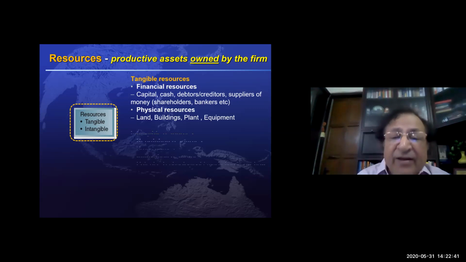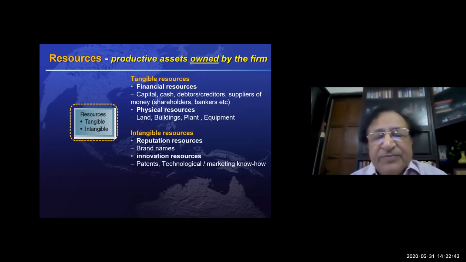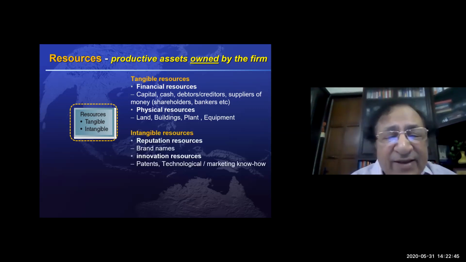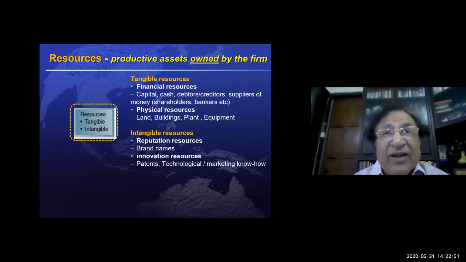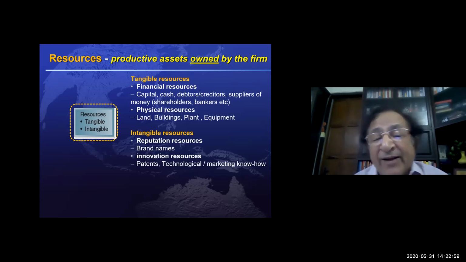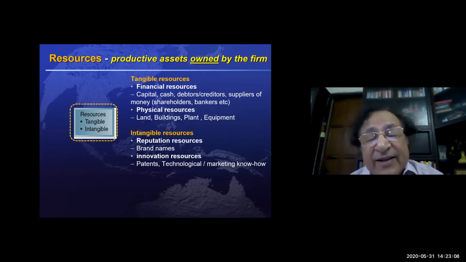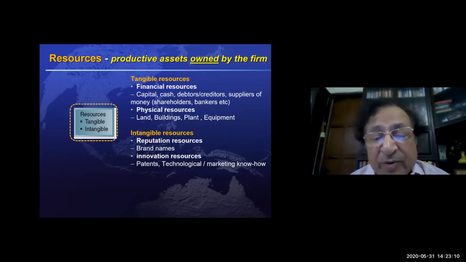And others are the intangible resources. As the name suggests, intangible resources are the ones which we cannot see, we cannot touch. And what are the intangible resources? Reputation resources, for example, brand name. Brand name is a huge resource. If a company has got a strong brand, that is a great resource, which is intangible.